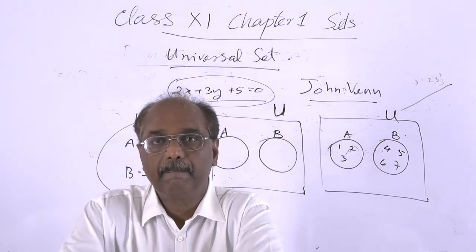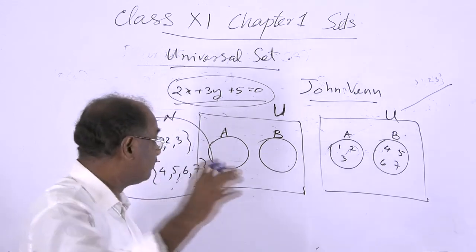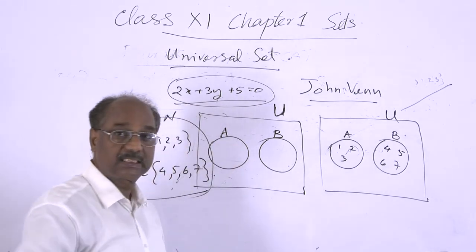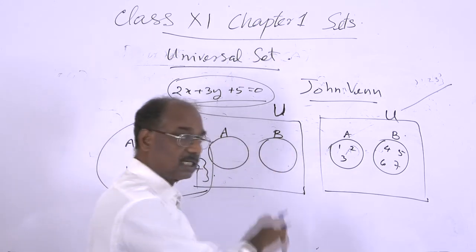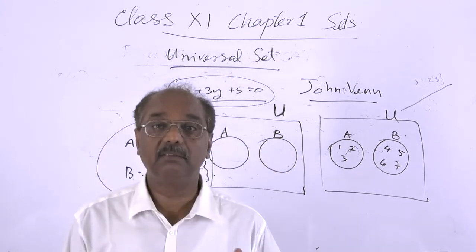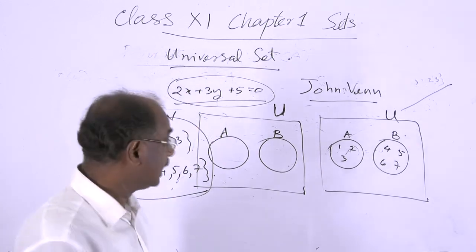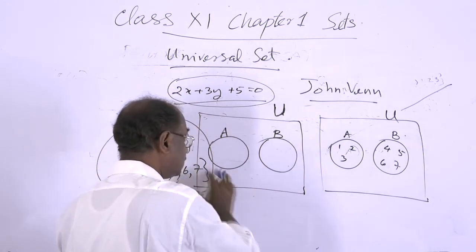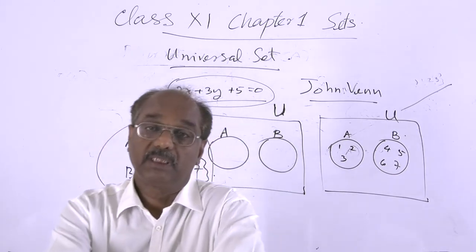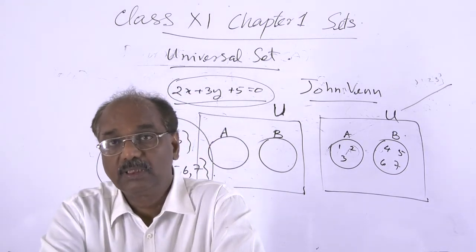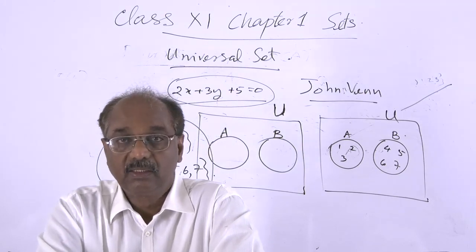The region within A represents the elements of A. The region B represents the elements of B. And the region within U, this rectangle, indicates all the natural numbers. Okay, so this is the Venn diagram.